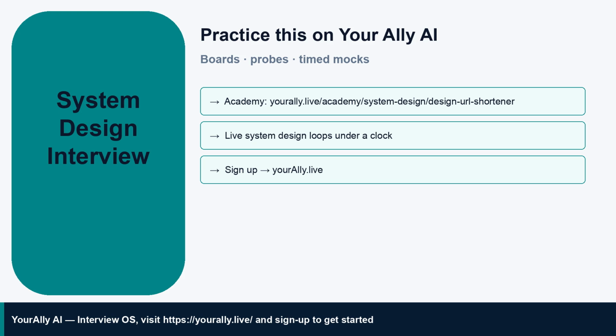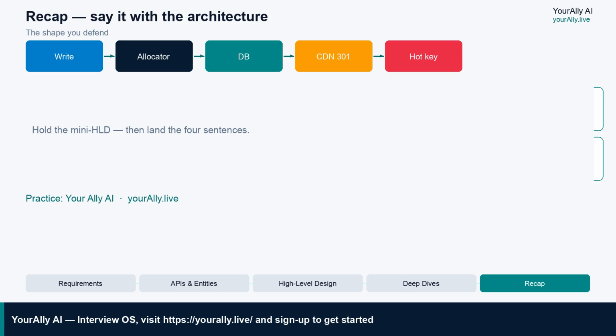Alright, closing checklist. Recap. Say it with the architecture. 1. Allocate codes: counter to base 62 with a unique index, not hash and pray. 2. Custom aliases conflict with 409, never last write wins. 3. Immutable maps love 301 at the edge. 4. Hotkeys get jitter, stampede control, and async analytics off the redirect path.